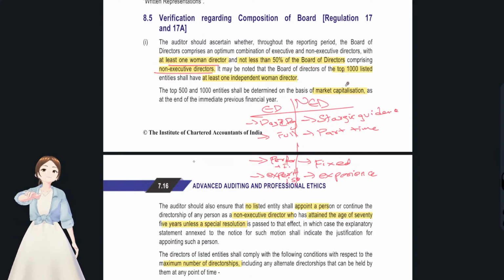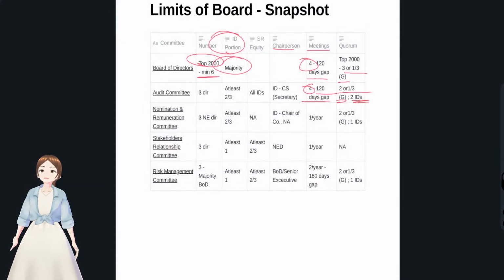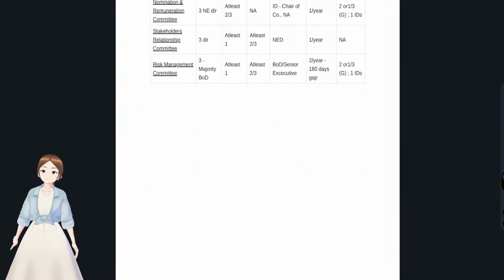For the top 1000 listed entities, there has to be at least one independent woman director. We'll write these things in this snapshot here. Top 2000, minimum 6. That's fine.